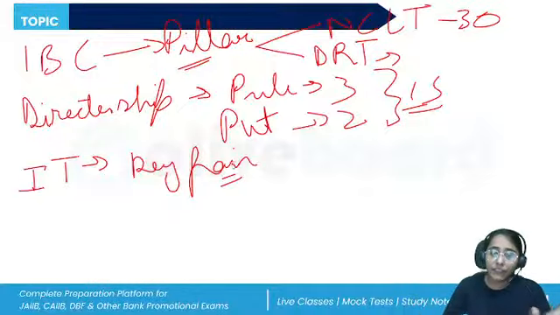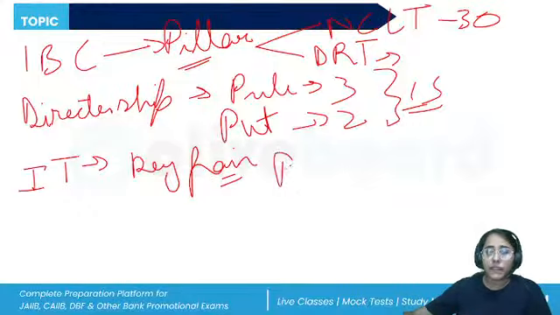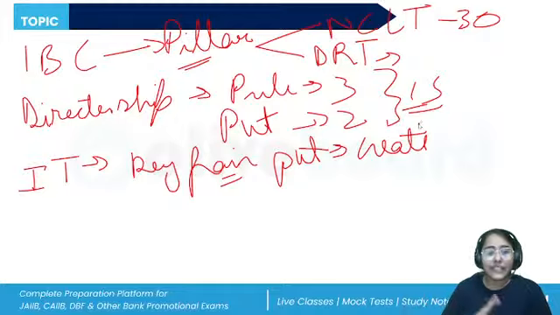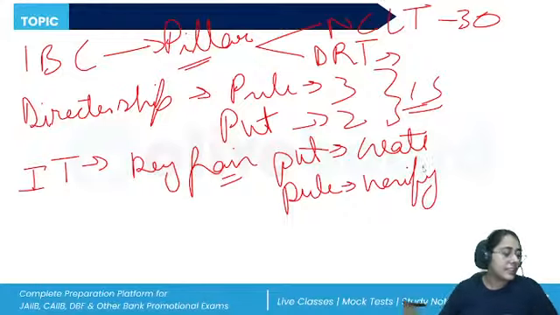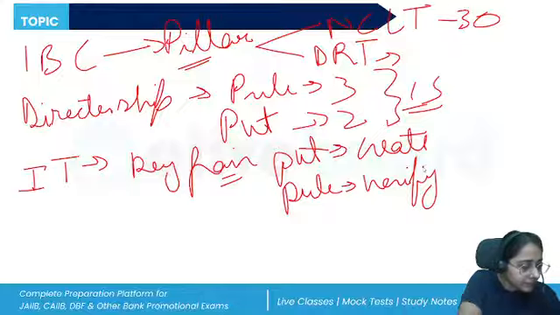So again, we have the private key and the public key. Private key is used to create the digital signature, and public key is used to verify the digital signature, right? Public key is used to verify the signature that has been created. All right, so asymmetric crypto.